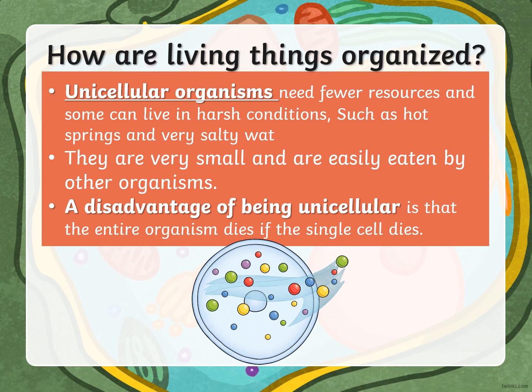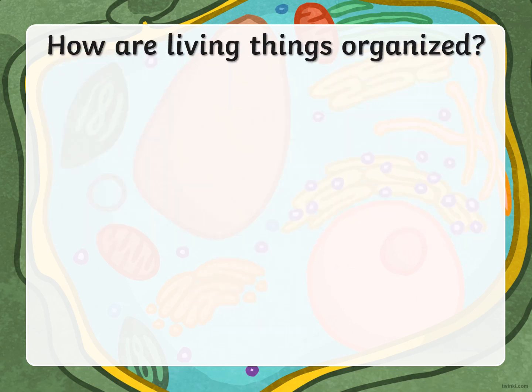They are very small and easily eaten by other organisms, as we see with bacteria and yeast. So what is the disadvantage of being a unicellular organism? The entire organism dies if the single cell dies. They have a single cell, so if it dies, the organism will die.